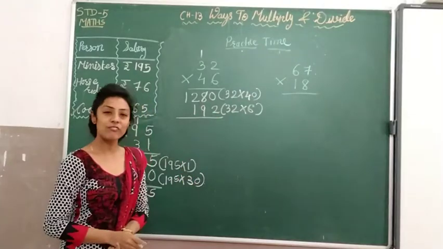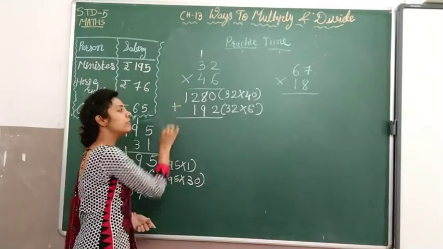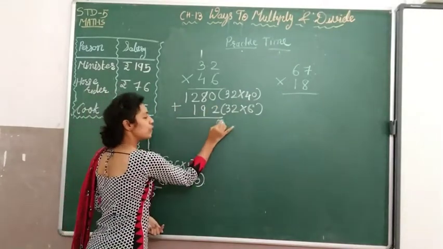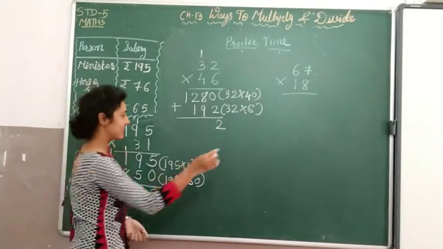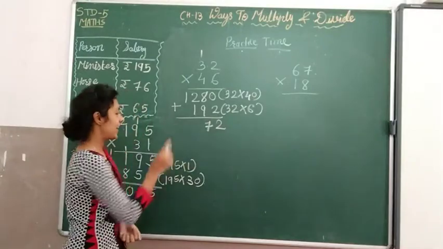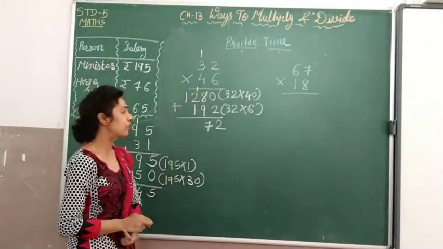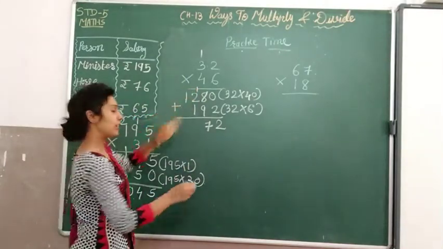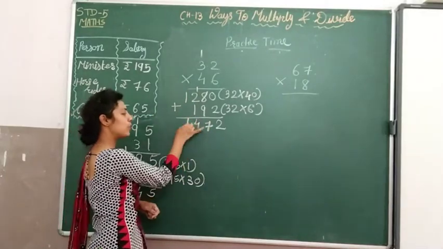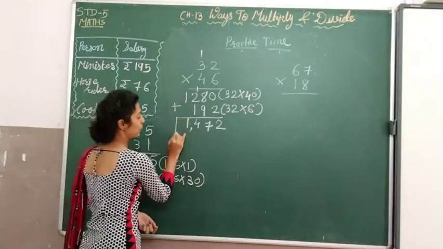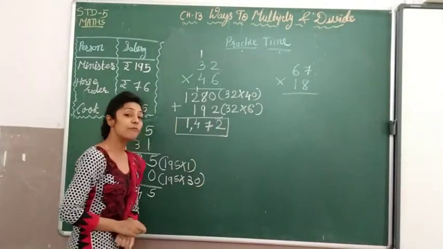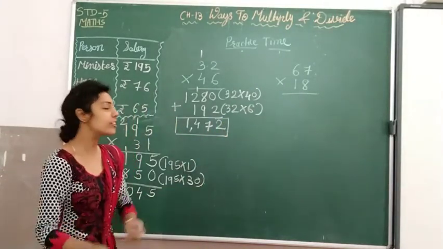Now next what we will do? We will add both numbers. 2 plus 0 is 2. 9 plus 8 is 9 and 9 is 18. 1 is carried forward. 2 and 1 is 3, and 1 is 4, and 1. So 32 multiplied by 46, we have the product. The answer of a multiplication is called the product.